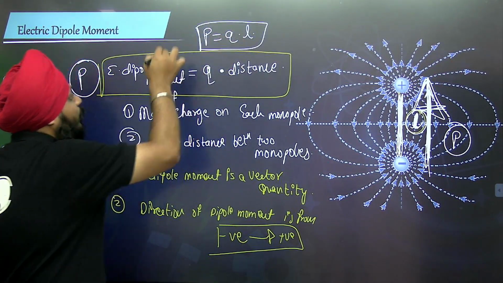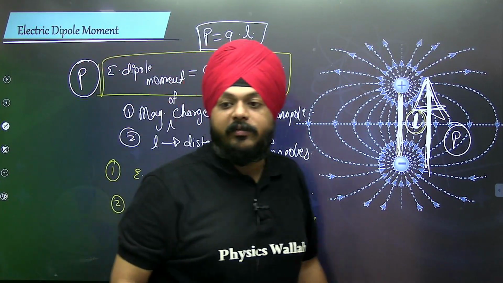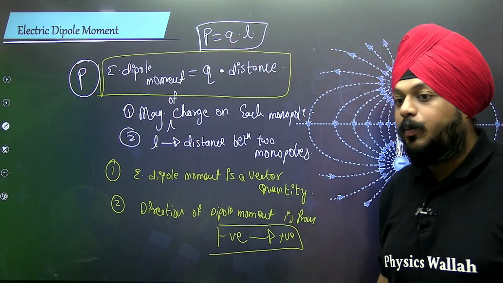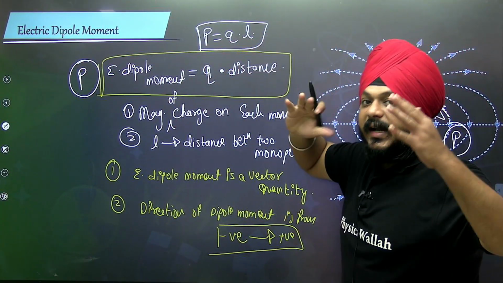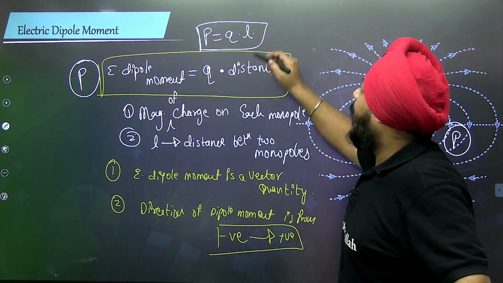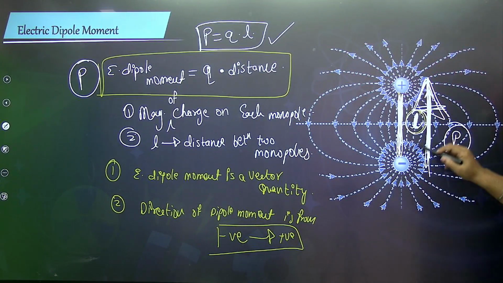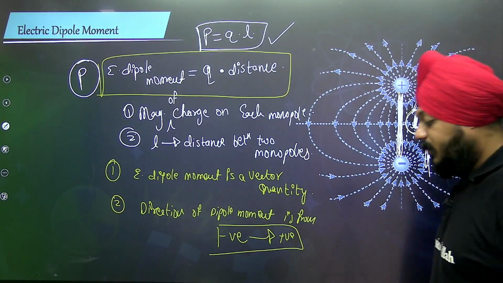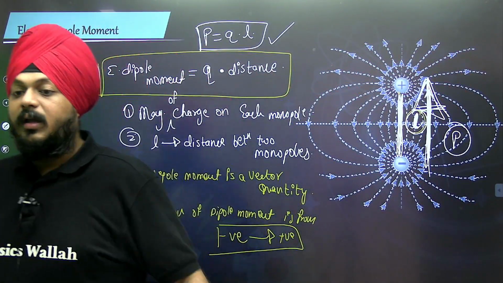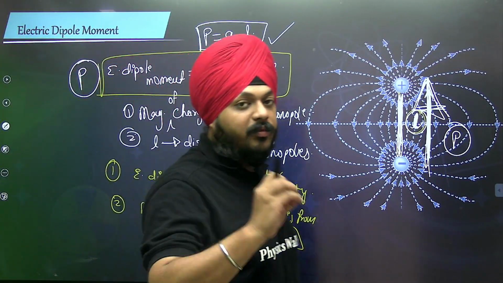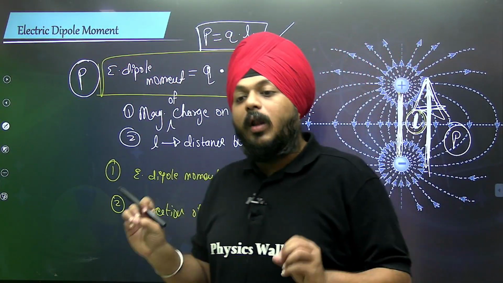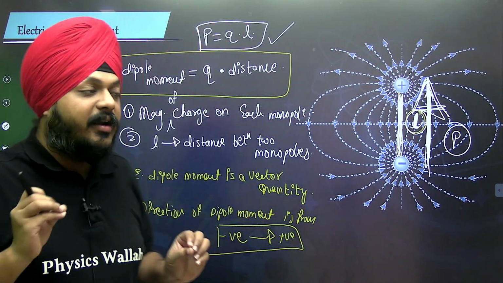Q is the magnitude of the charge on these monopoles. L is the distance between the two monopoles. Being a vector quantity, it has magnitude and direction. Magnitude is represented by this. Direction always comes from negative to the positive charge. So this was the entire detail regarding the electric dipole moment.